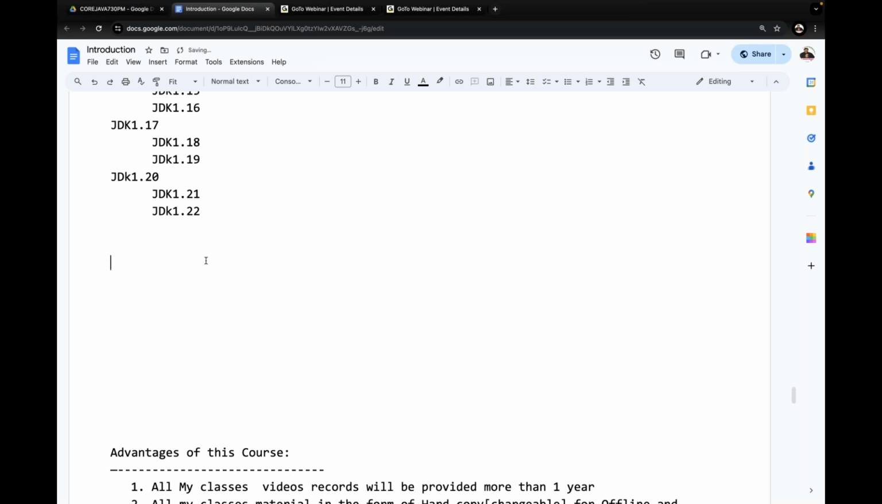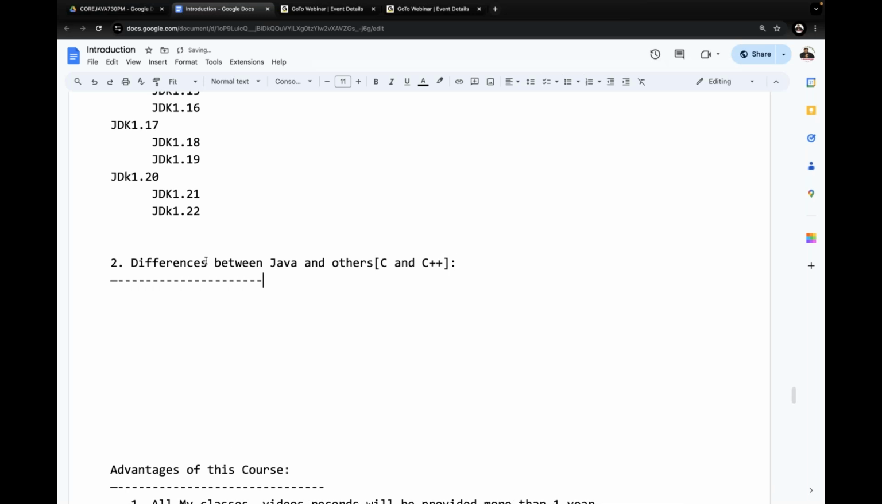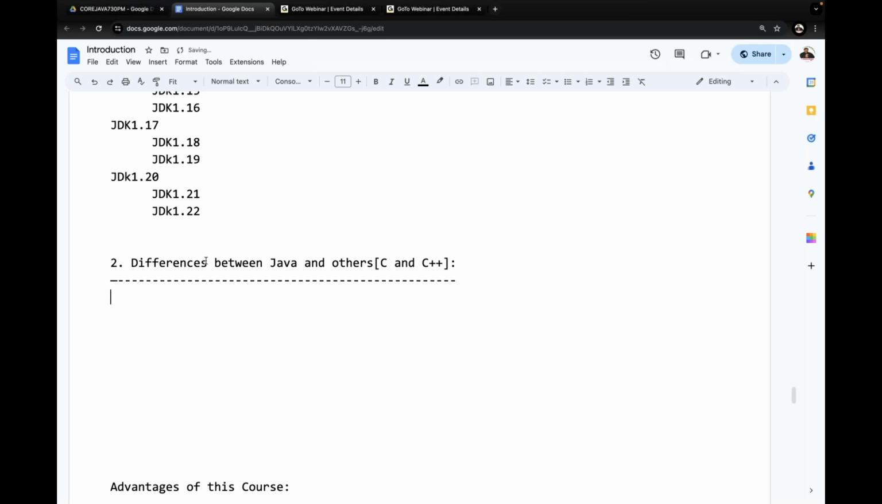The second topic in the introduction part is differences between Java and other programming languages. Mainly I'm going to concentrate on C and C++. Almost all nine differences I'm going to cover, and each and every difference is very, very important. Try to put more concentration on this content. So, the very first difference.